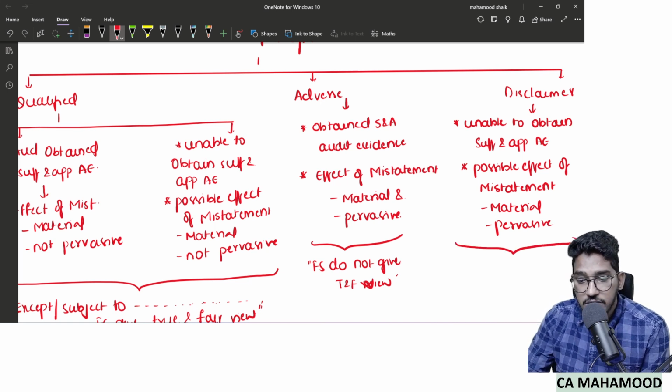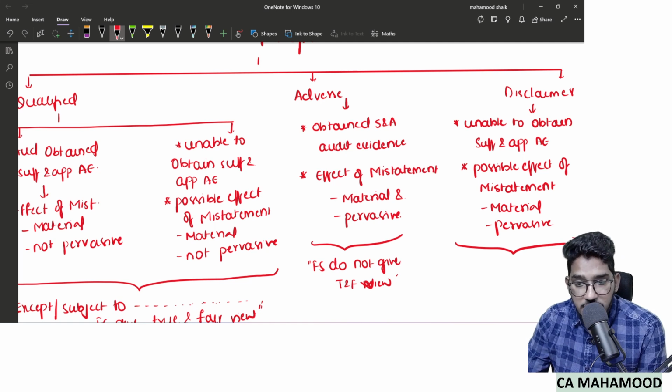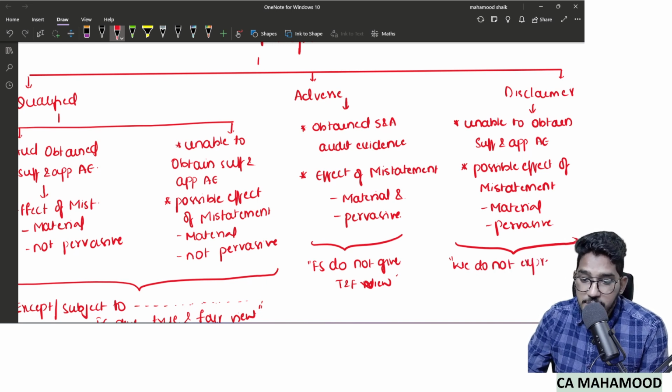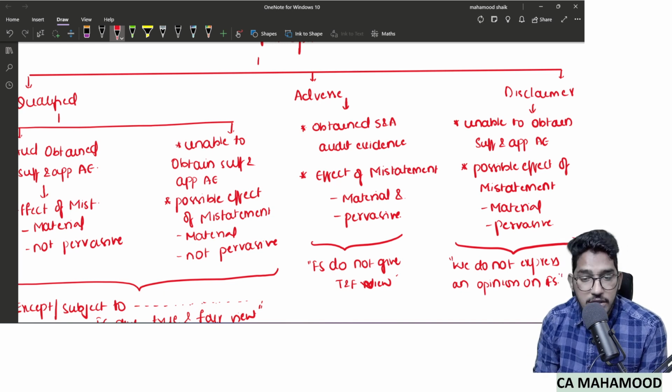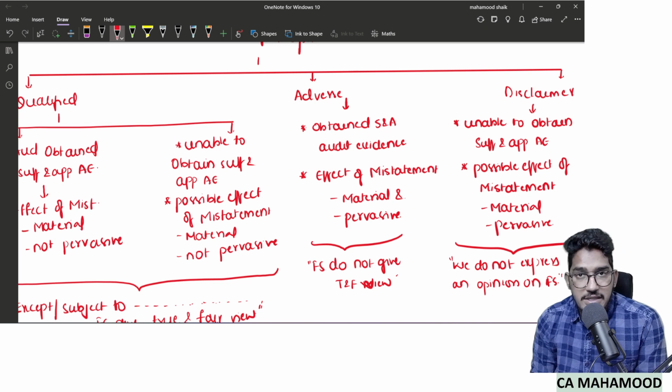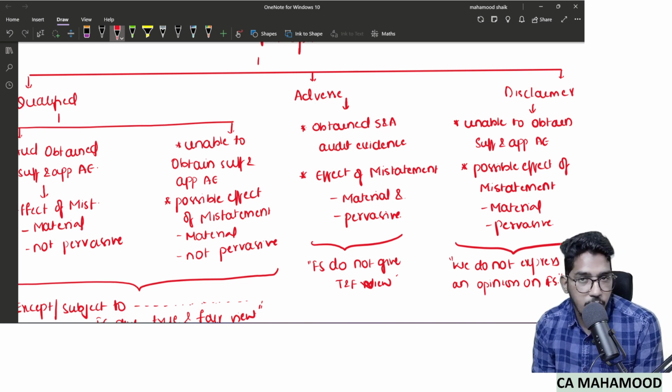And here, what kind of terminology will be used? The terminology which the auditor will use is, we do not express an opinion on financial statements. This is the terminology which will be used. So these are the different kinds of qualified, adverse and disclaimer of opinion. All the three will form part of the broad category of modified opinion.